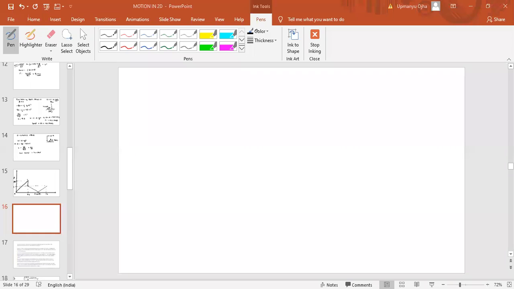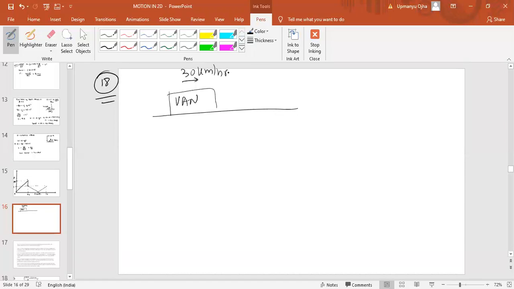Okay. Now question number 18. A police van is moving on a highway with a speed of 30 kilometer per hour. So you can draw a police van. It is moving at a speed of 30 kilometer per hour, fires a bullet on a thief car speeding away in the same direction with the speed of 192 kilometer per hour. This is the thief car.